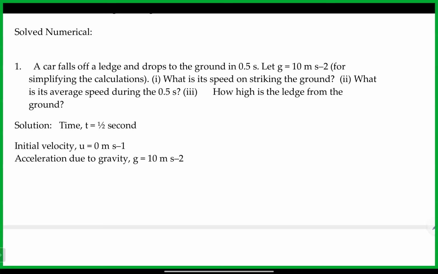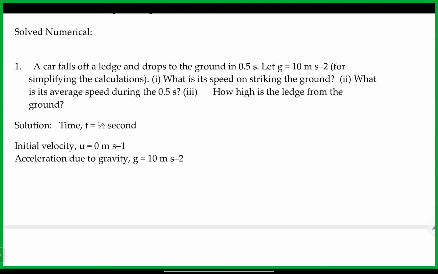So Pranavi, it just falls off a ledge and drops to the ground. It's a freely falling object. It falls off a ledge by mistake, something happens and it just falls away. So here u is 0 at the start of falling, and automatically when it comes closer to the ground, it will get some velocity because of the force. Now, what is the speed on striking the ground?